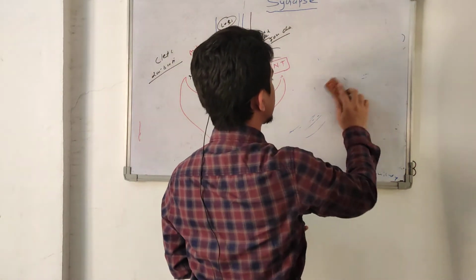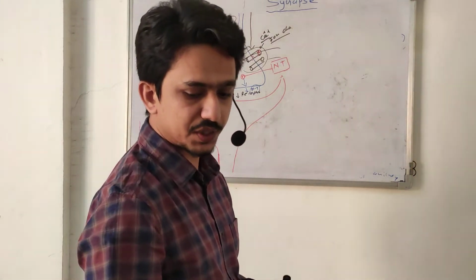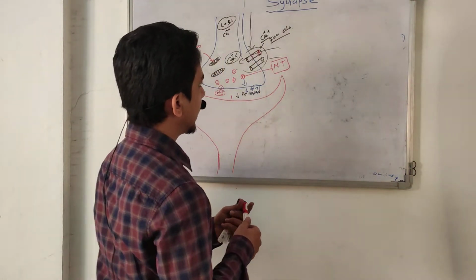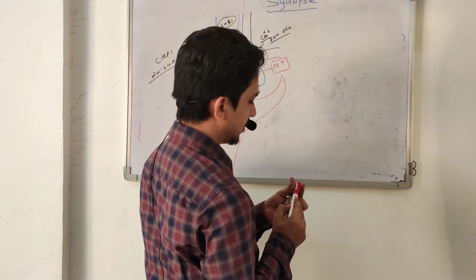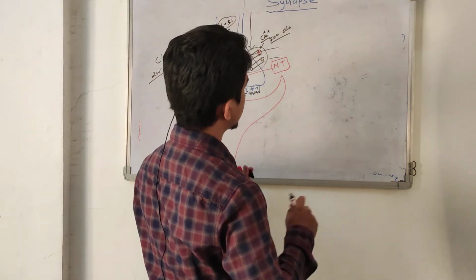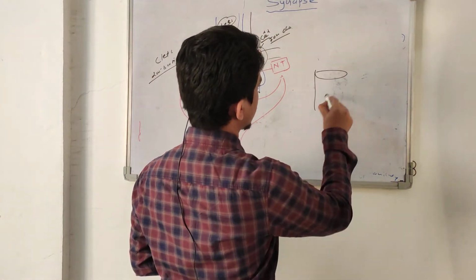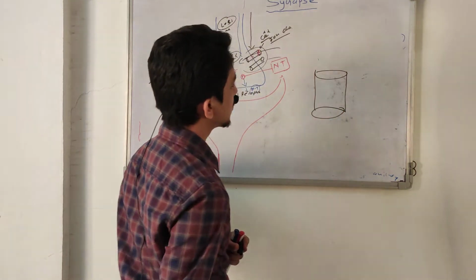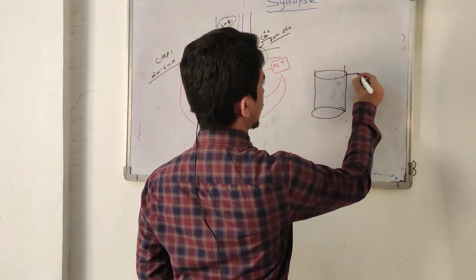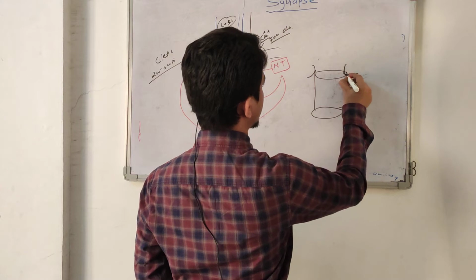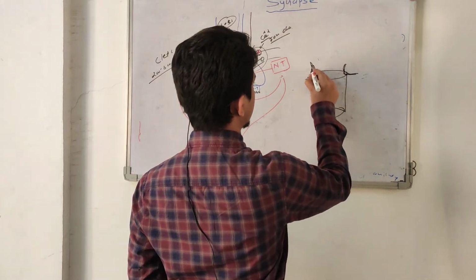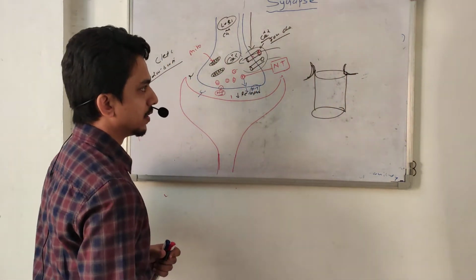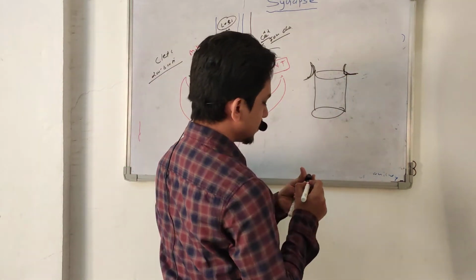And the last type of ion channel, which is most important for our discussions, is the ligand operated ion channel. This type of ion channel has a special site.